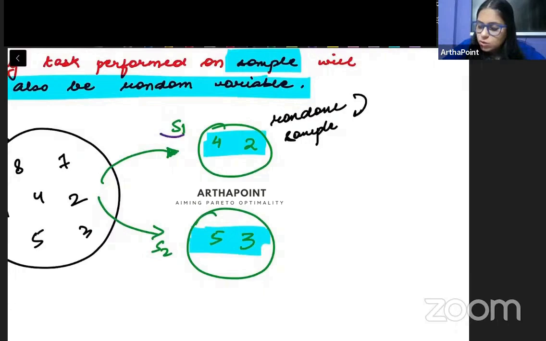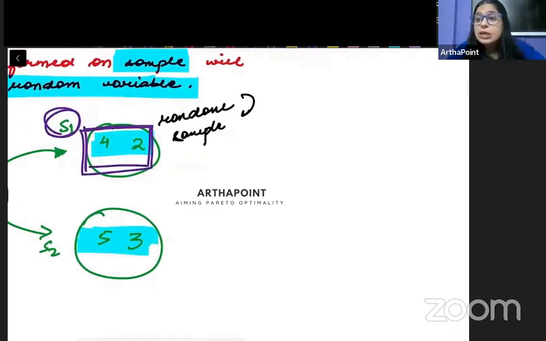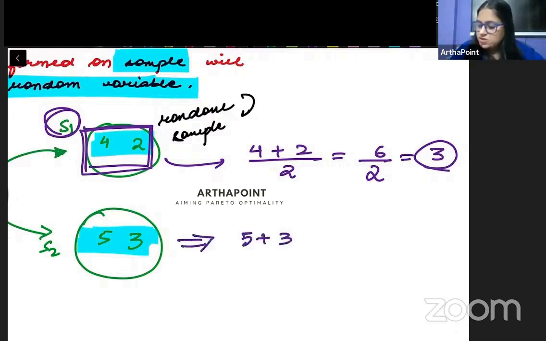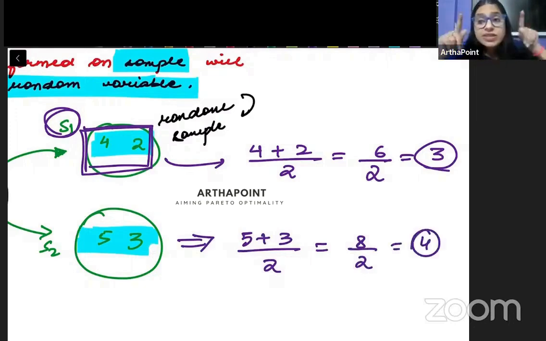अच्छा, अब देखो. बेटा, अगर मैं student 1 को बोलूं कि whatever sample you have collected, find the mean of that sample. So what will be the mean? 4 plus 2 by 2, 6 by 2, that means 3. And if I ask student number 2, beta, okay, find the mean of your sample. So it will be 5 plus 3 by 2, that means 8 by 2, that means 4. So different students जो उनको mean value मिलेगी अपने sample की, that mean will also be different because the sample that they chose was different.